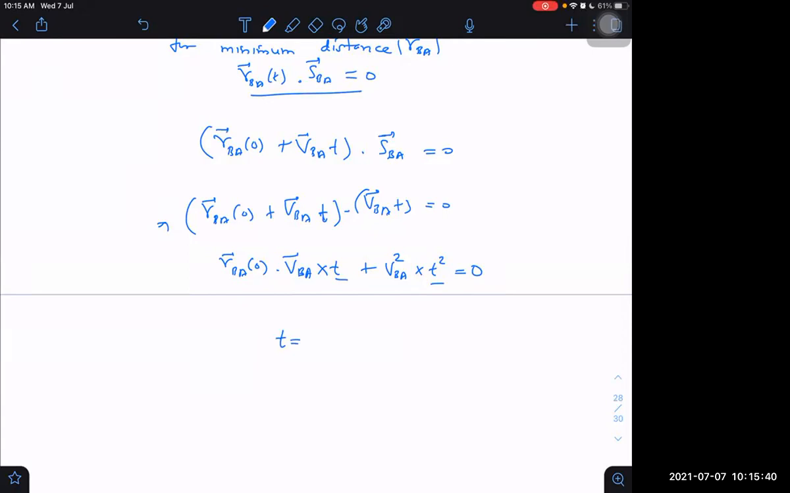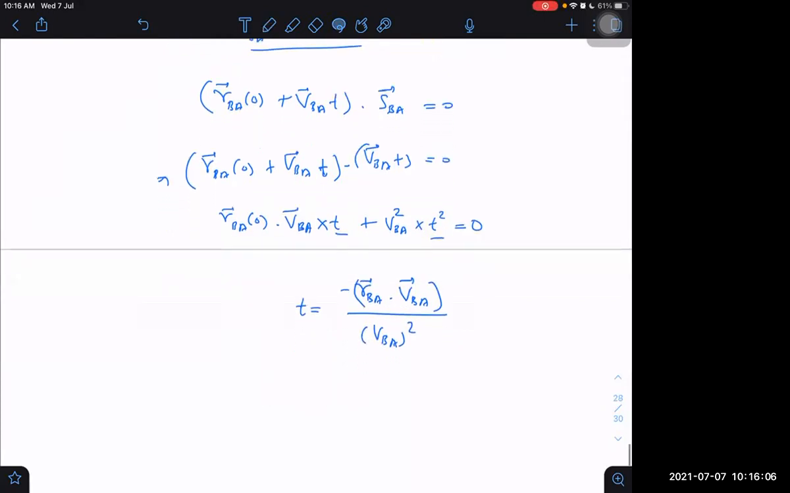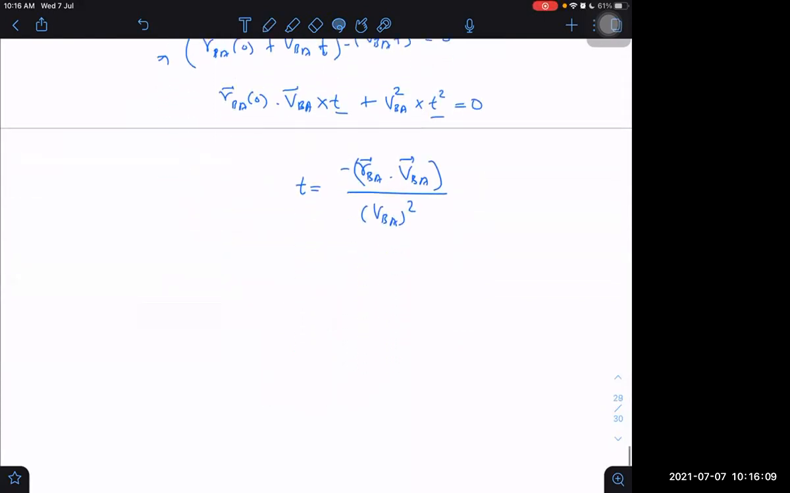Time is coming out to be minus RBA dot VBA, into time t, or not into t, will be cancelled by VBA square. This is time t. I think it is very simple only. This is also a very good approach. One very simple result. We can follow this method also.